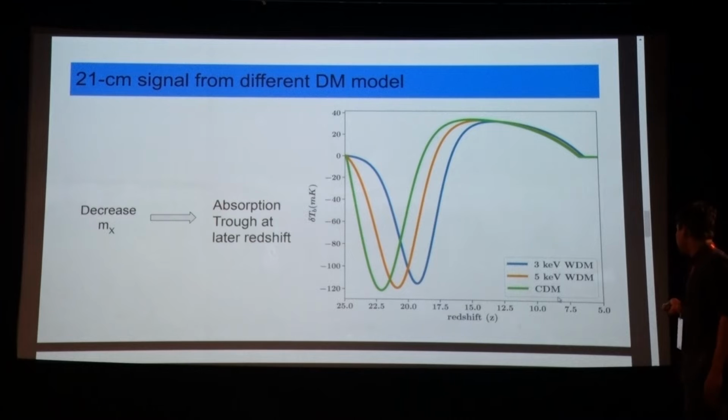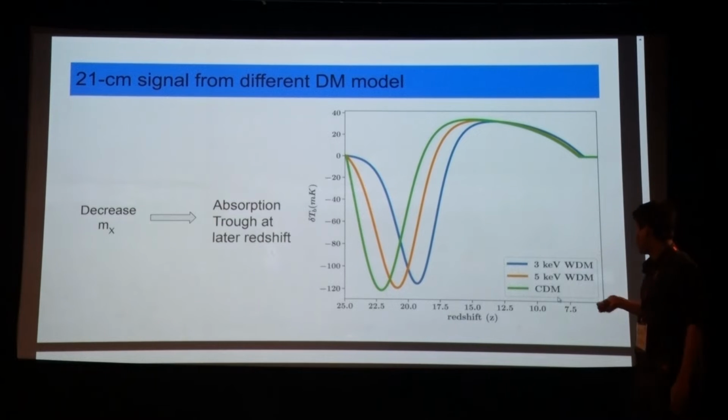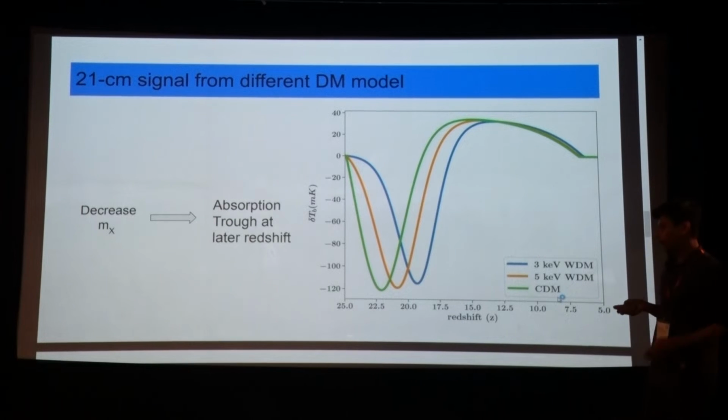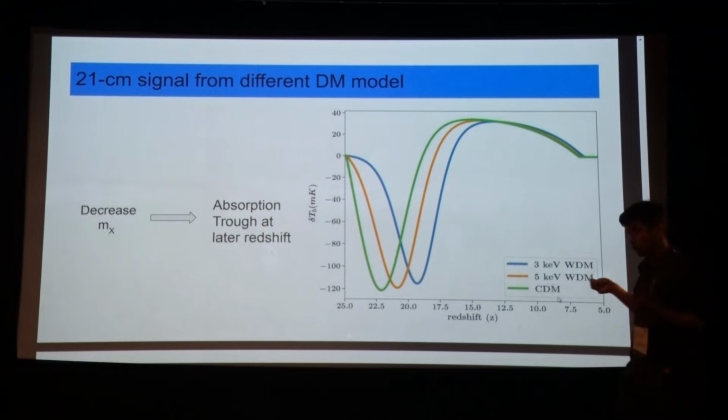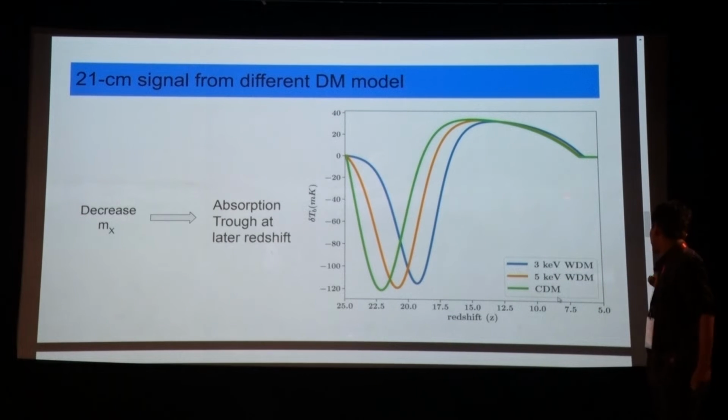So, you see there is a red curve which is for the cold dark matter, and because structure formation happens early in cold dark matter, you will see that the absorption trough occurs earlier in redshift, say around 22 or so. Now, as we keep on decreasing the mass of the warm dark matter, say 5 to 3, you will see that the absorption trough will go on shifting to lower redshift.